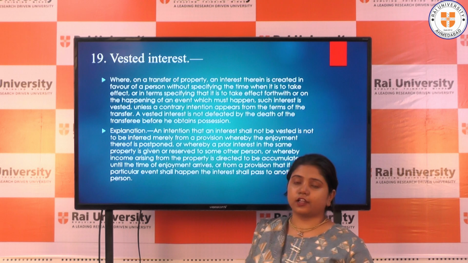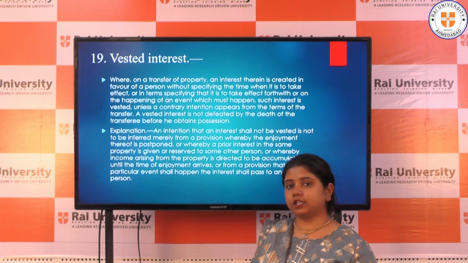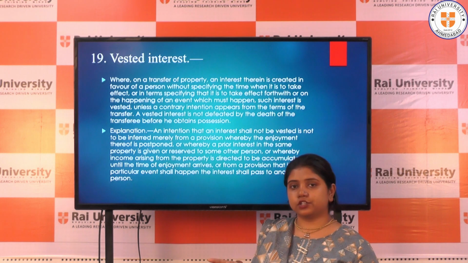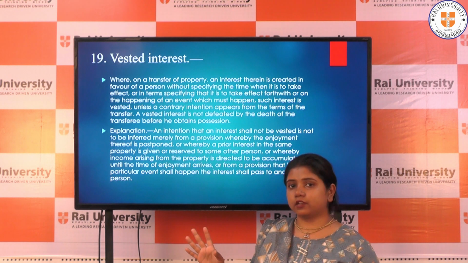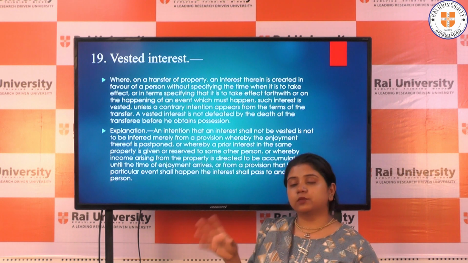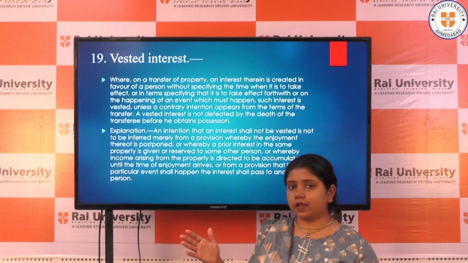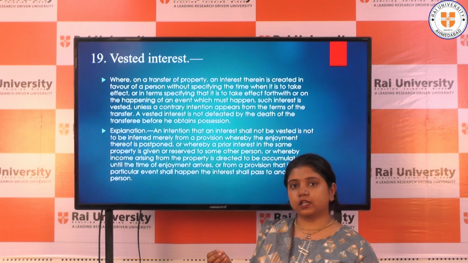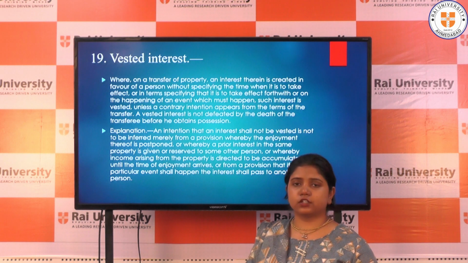The enjoyment time does not arrive yet. For example, A has put in a condition that you have to maintain my son from that accumulation of the property for the next 5 years. So until 5 years get over, the accumulation will go to the son of the transferor. B has the possession, but he is accumulating the income from the property and transferring it to the son of the transferor.